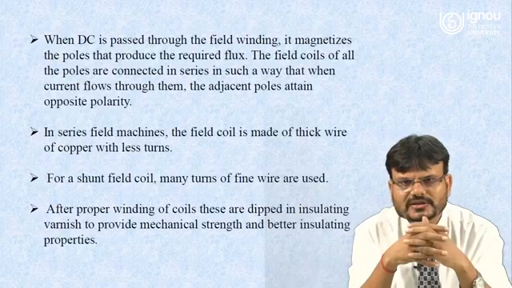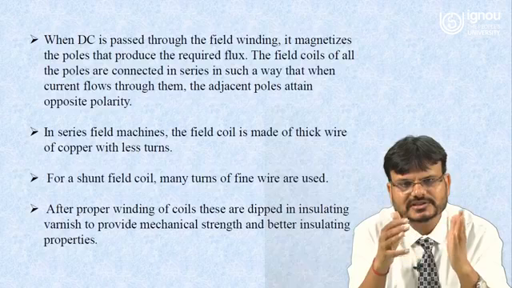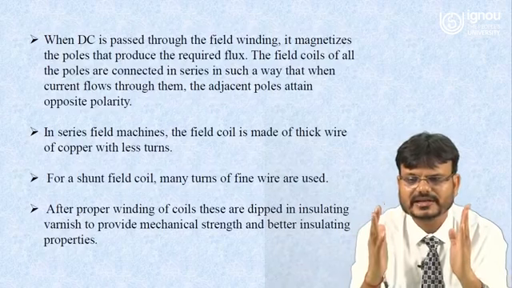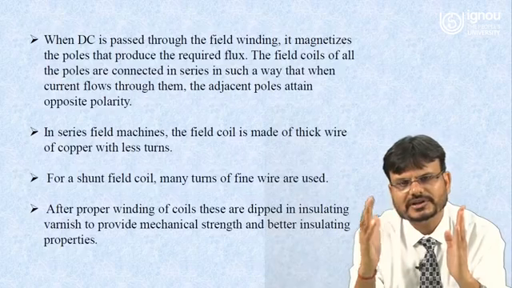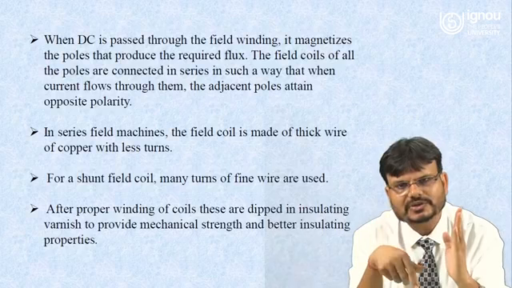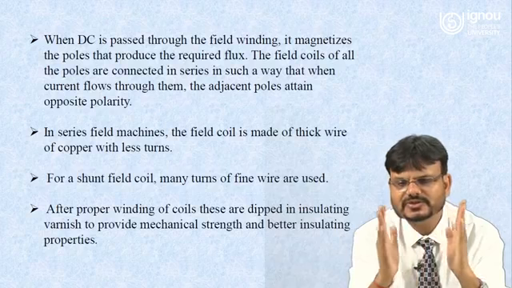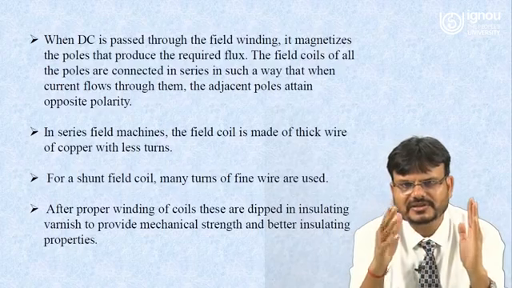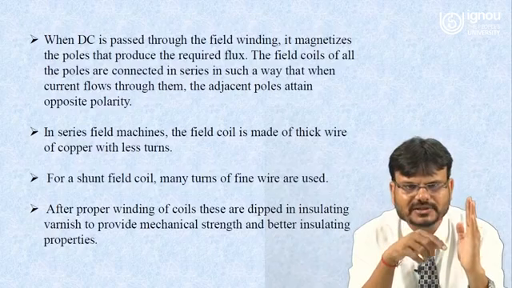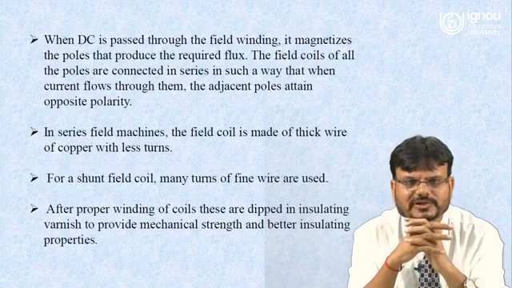For the shunt field coil, many turns of fine wire are used. It is just the opposite, because in the shunt field winding, what happens? The shunt field winding is just connected across the armature. So our aim is to extract more current from the armature. If the resistance of the field winding is more, then of the current coming from the armature, less current should flow through the field winding. So maximum current should come to the terminal. That's why in case of shunt field winding, the resistance should be more.